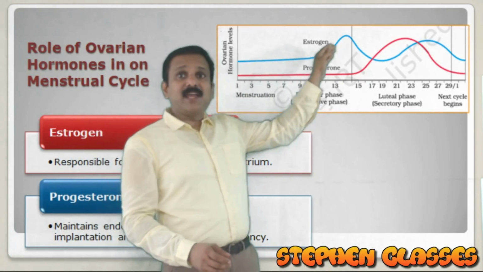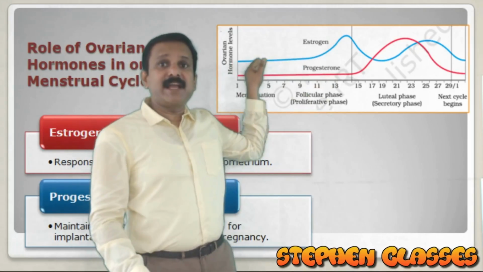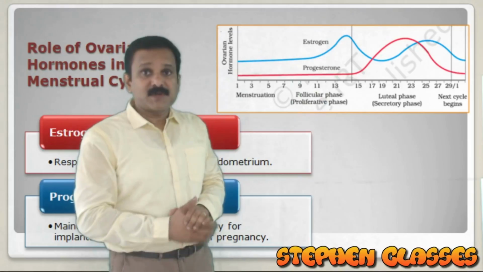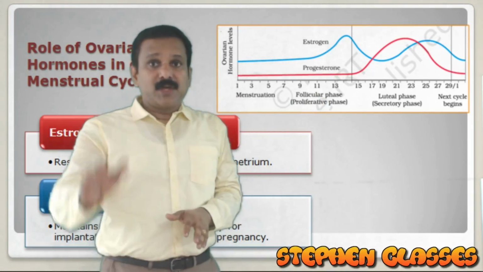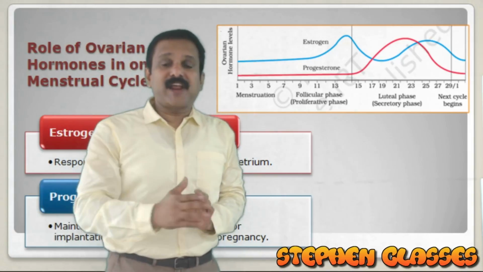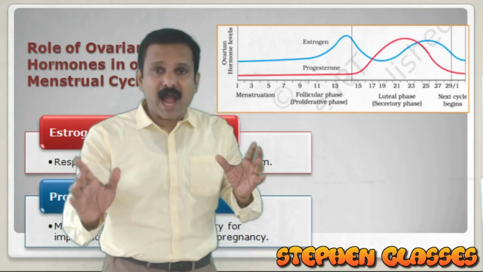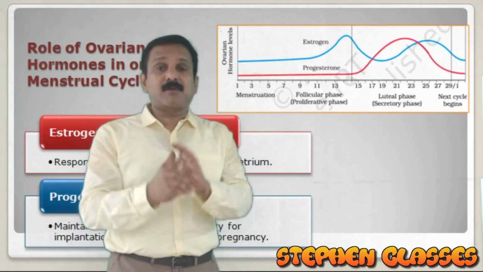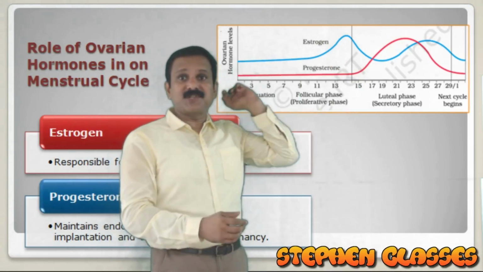That is why the estrogen level will increase during the proliferative phase. Proliferation of the endometrium is due to the estrogen level. Estrogen is causing proliferation. So they will ask which ovarian hormone is high during the proliferative phase. Our answer will be estrogen.